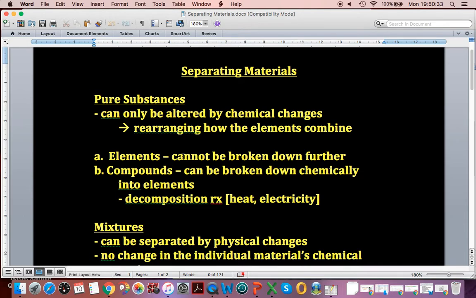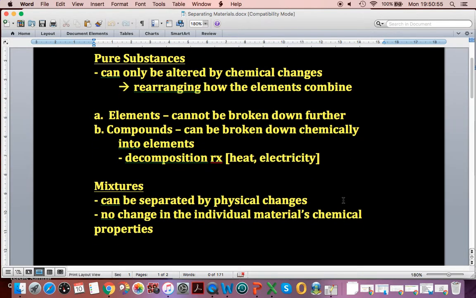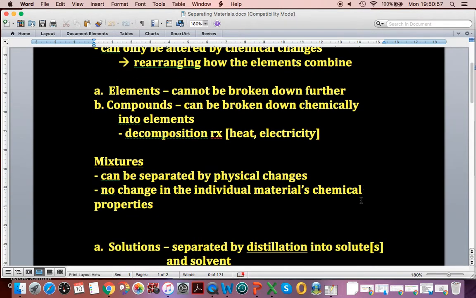So elements, you cannot break them down further. You can chemically combine them to form compounds. Compounds can be broken down chemically. Sometimes that involves heat. You heat something up like potassium chlorate and it'll break apart into potassium chloride and oxygen. And you can also apply electricity and that may separate it into its elements.